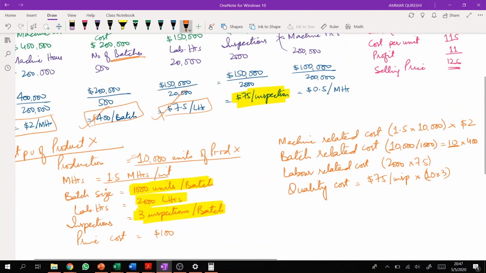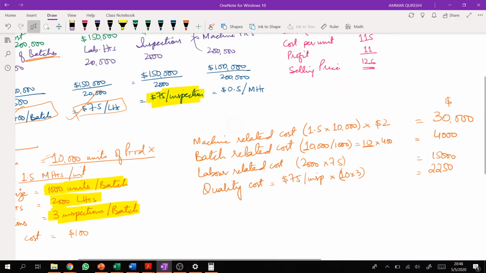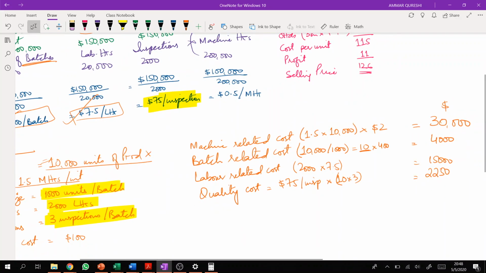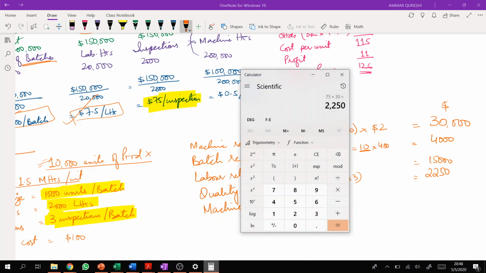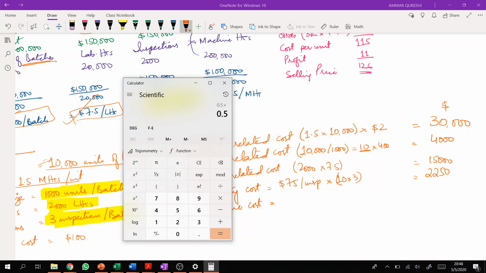Right? What's next? The last option is machine cost. Machine cost is 0.5, sorry, is 0.5 per machine hour. And how many machine hours? 15,000, right?